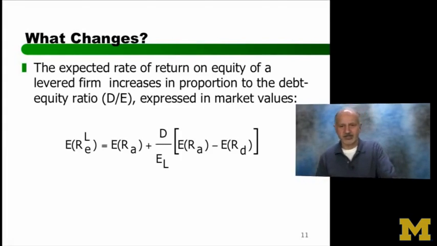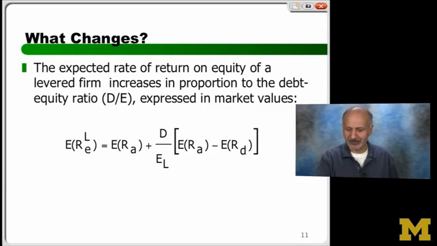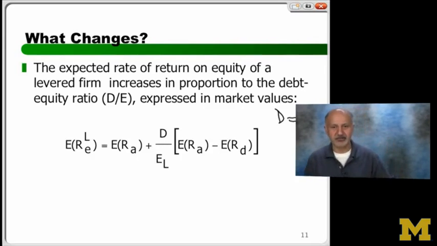So let me ask you this. You went and saw Apple. How much debt did they have? Zero. Which part of this equation will vanish? If D is 0, that is, your comparable firm has no debt, which part will disappear?